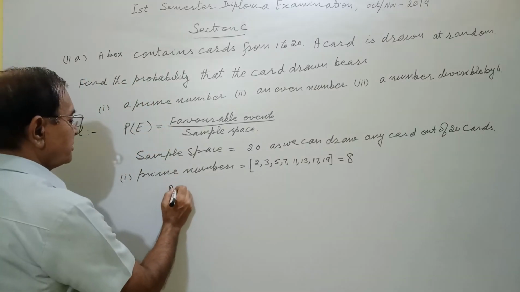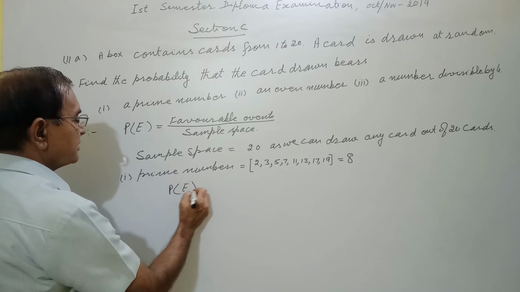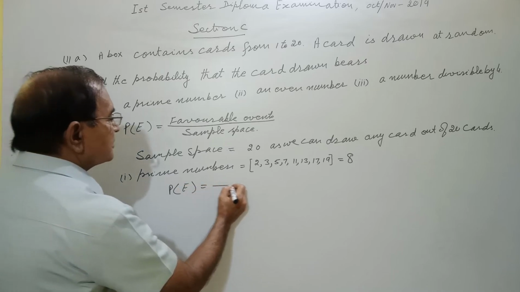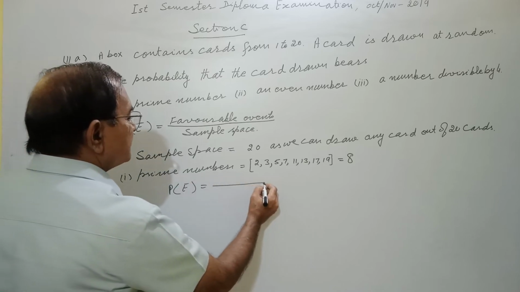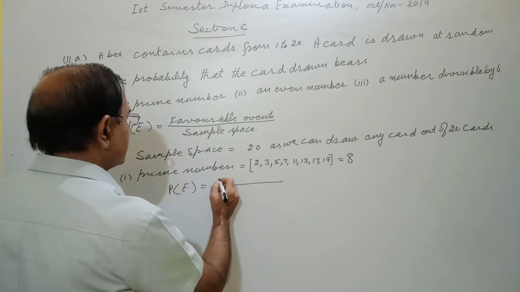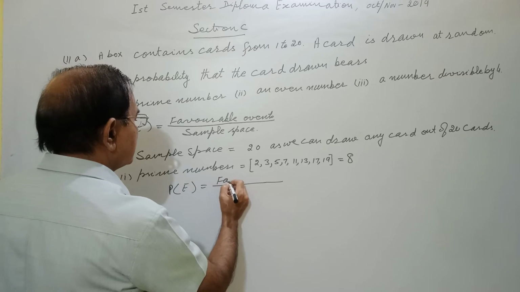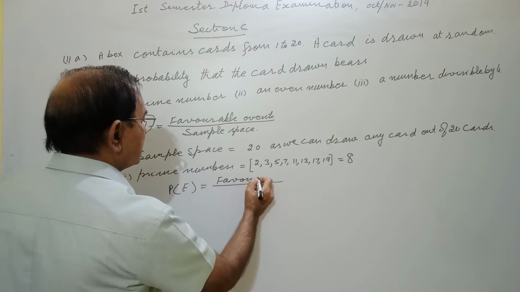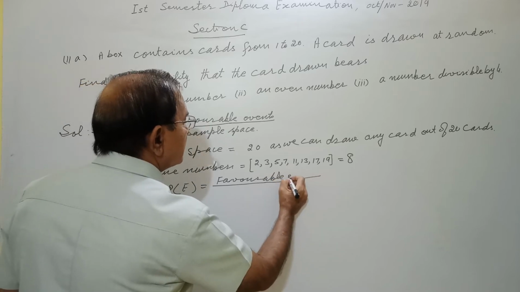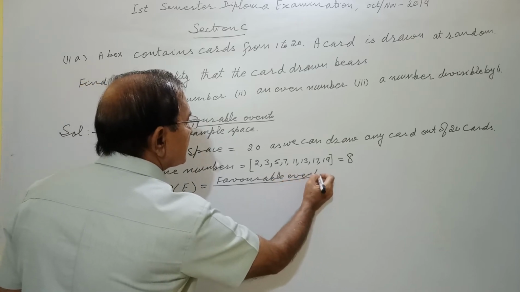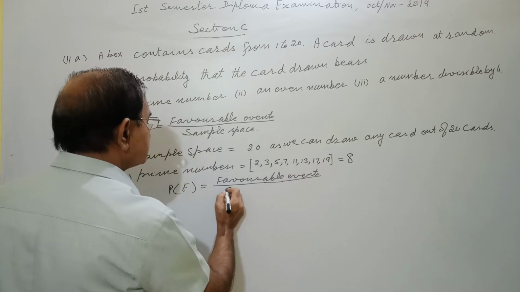Therefore, probability of this event equals favorable events divided by sample space.